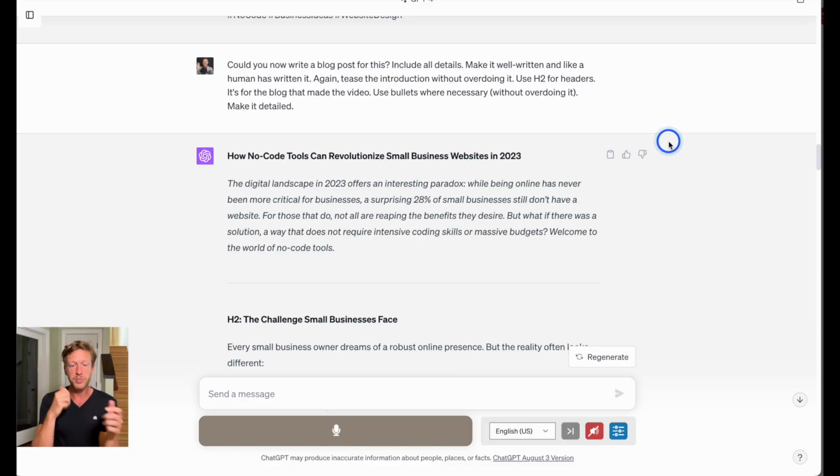Could you now write a blog post for this? Include all details. Make it well written, like a human has written it. Again, tease the introduction without overdoing it. Use H2 for headers. Use bullets where necessary without overdoing it. Make it detailed. Now, this has taken a few prompts to get this right, but it's a good example of showing you how it's not always going to get it right first time.